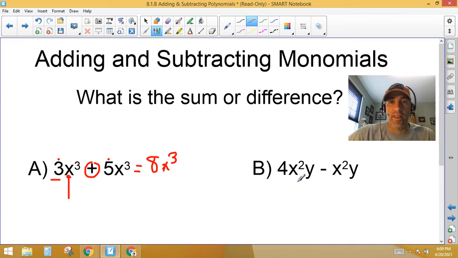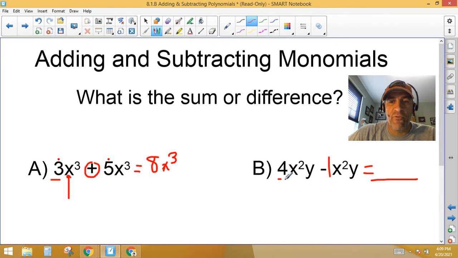So this second one gets students every single year. So I'll see if I can get you. I have 4x squared y. I do have two variables combined, but that's still a monomial, minus x squared y. What do you think the answer is? Choose wisely. All right, hopefully you figured out that there is an invisible 1 in front here.